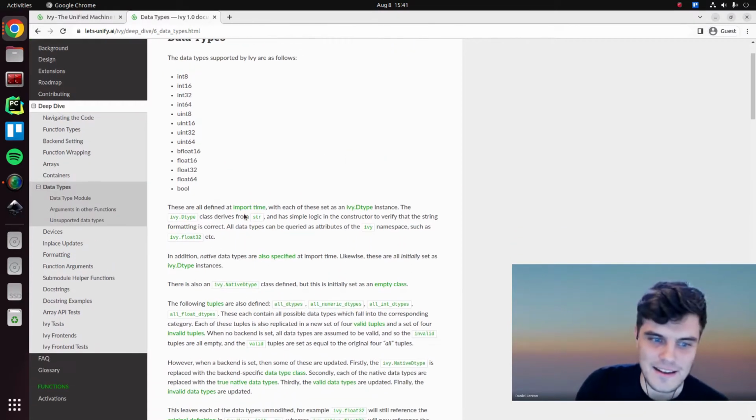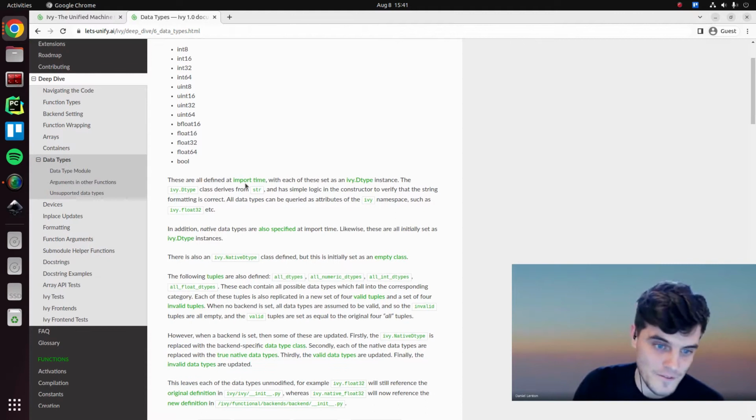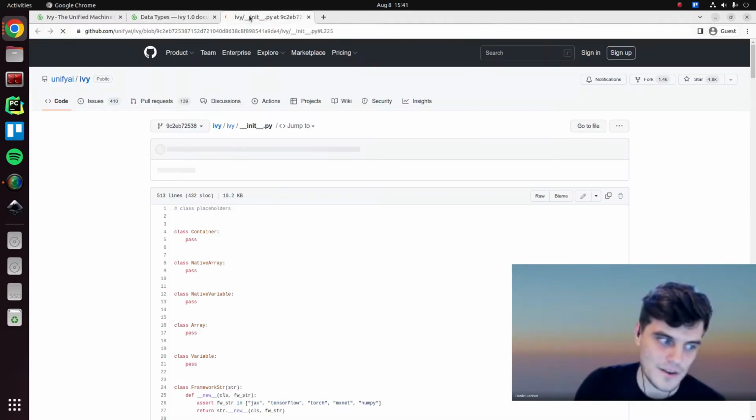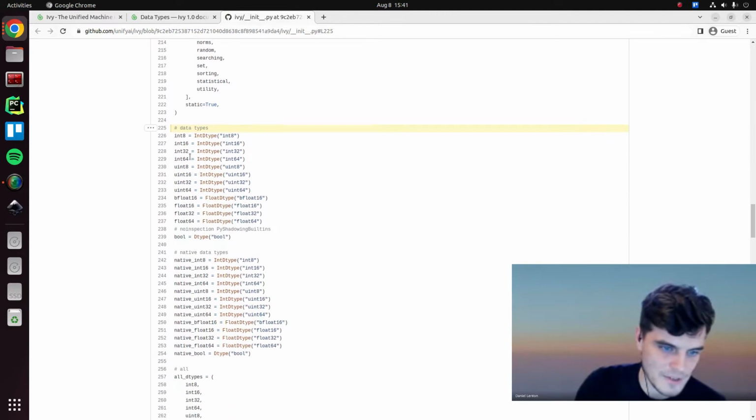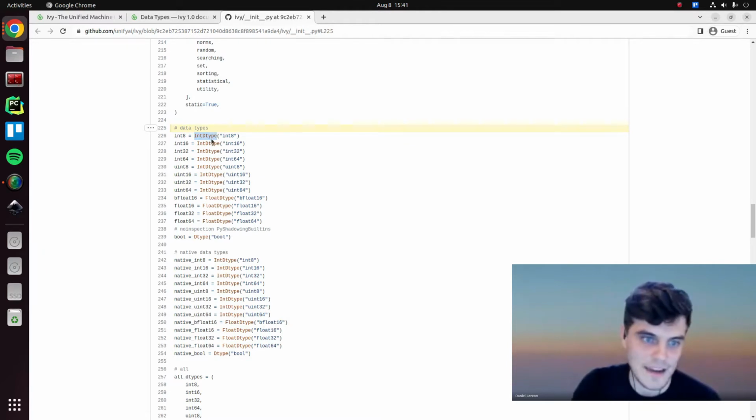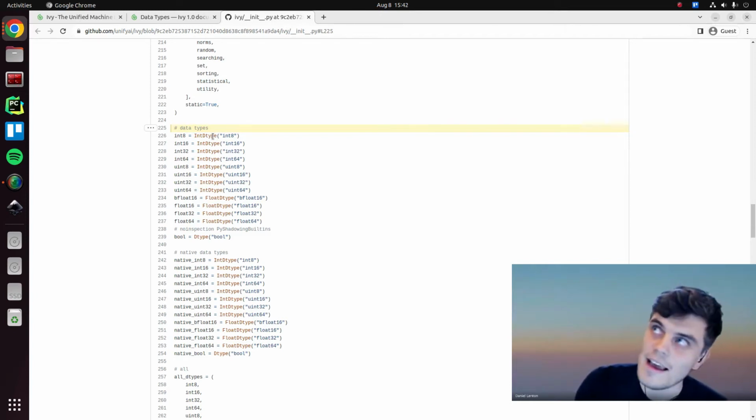Okay, so basically these data types are all defined at import time originally. So we have all of these data types defined here, and we instantiate them with these IV data type classes, which are actually incredibly simple classes which just inherit from the string, and effectively during the new special method where we create a new instantiation of this, we just do some simple checks to assert that the string has the correct representation.